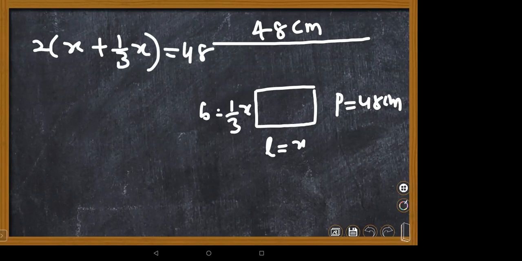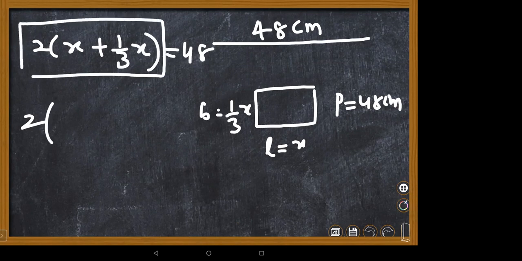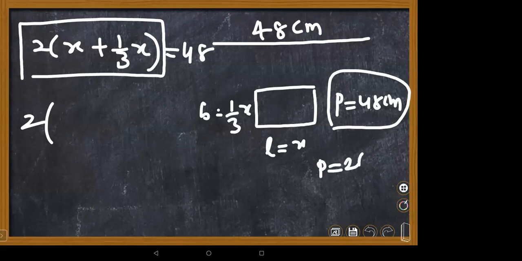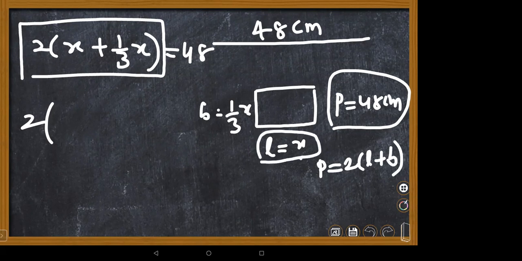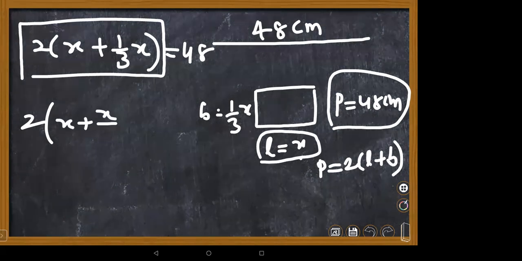Now you need to see here. Ma'am, how did the two brackets, x plus 1/3 x, come? What is the perimeter of a rectangle, my dear? Perimeter is 2 into length plus breadth. The length is x, and the breadth is x by 3, that is 1/3 into x. You can directly write it as x by 3. It's nothing but 48.